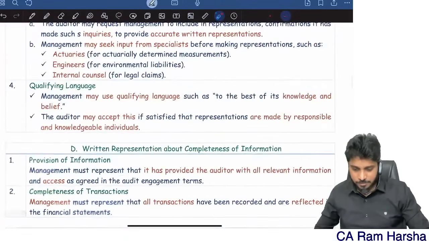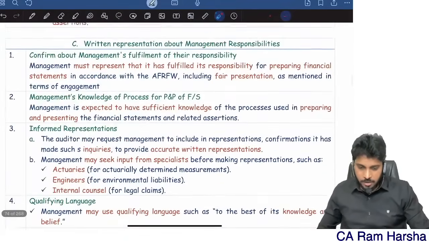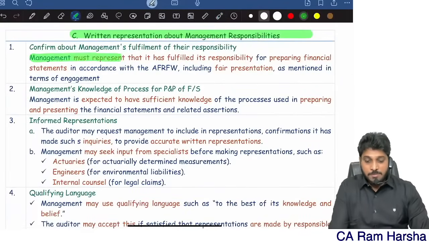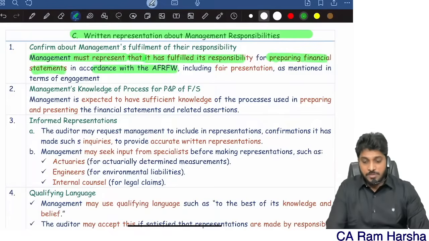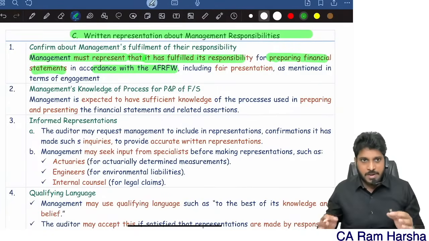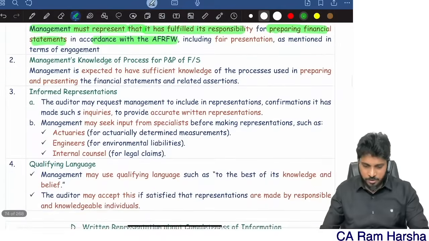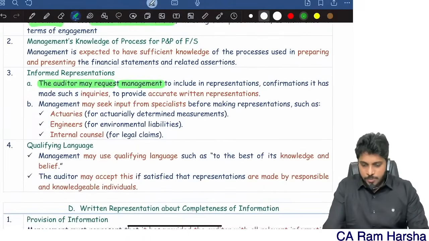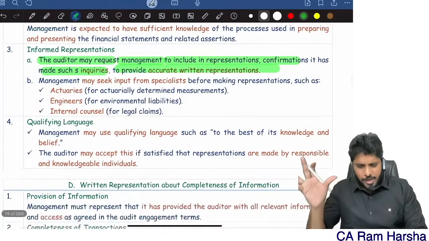Finally, the last part: written representation about management responsibilities. Management must represent that it has fulfilled its responsibility for preparing financials in accordance with the framework. Management has to give a specific representation that yes, they prepared financial statements as per the applicable framework. And the auditor may request management to include a representation to provide accurate representation.